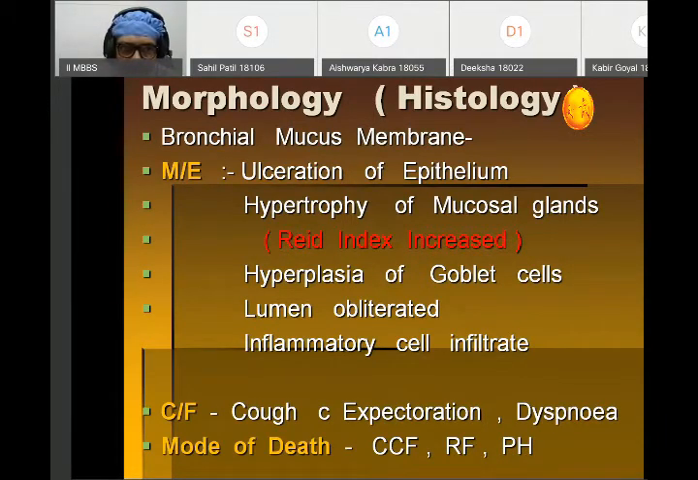Histologically, as we have seen, the bronchial membrane shows ulceration, there is hypertrophy of mucosal gland, there is hyperplasia of the goblet cell, the lumen shows obstruction, and there is inflammatory infiltrate in the surrounding tissue. Clinically, a case of chronic bronchitis usually presents with cough with expectoration and dyspnea, and the usual mode of death is due to right-sided heart failure, respiratory failure, and pulmonary hypertension.